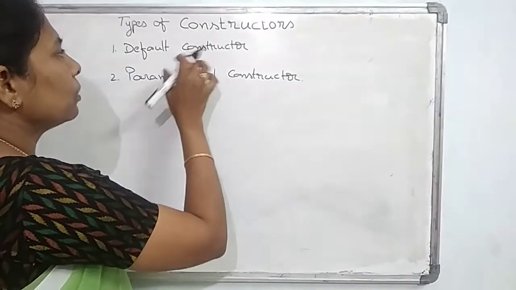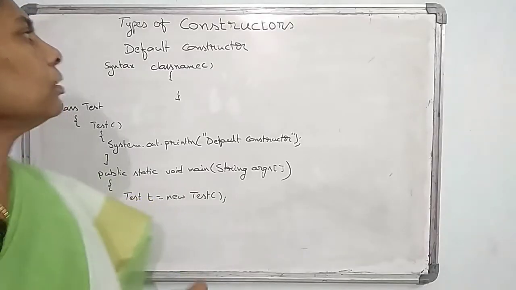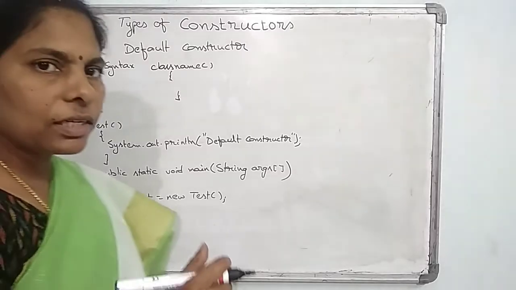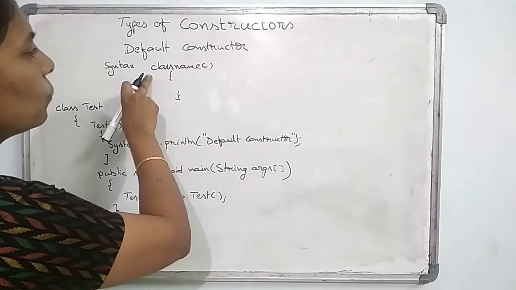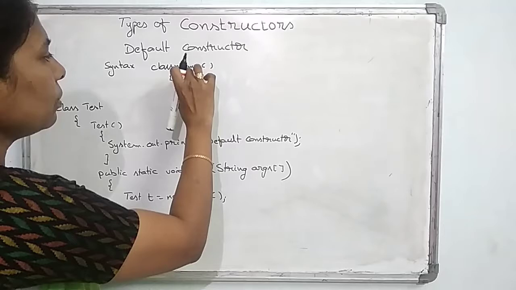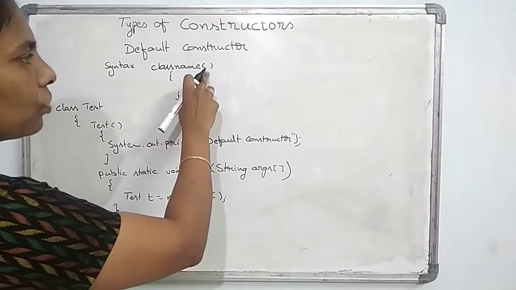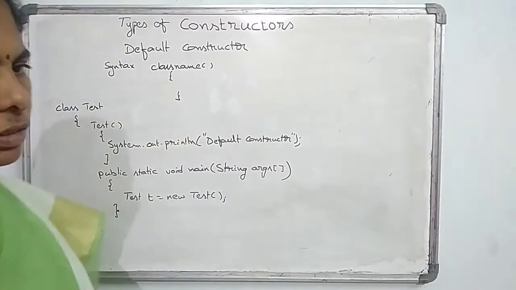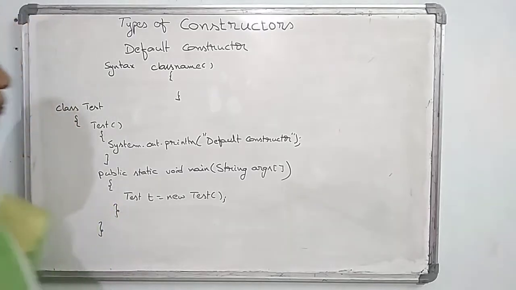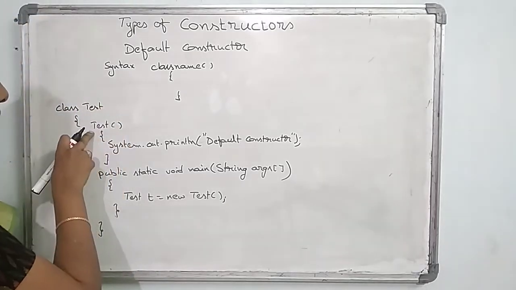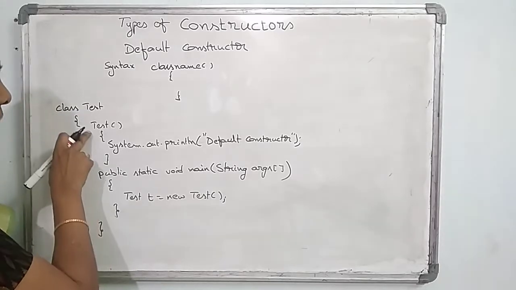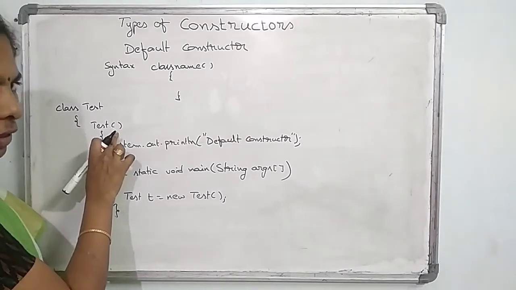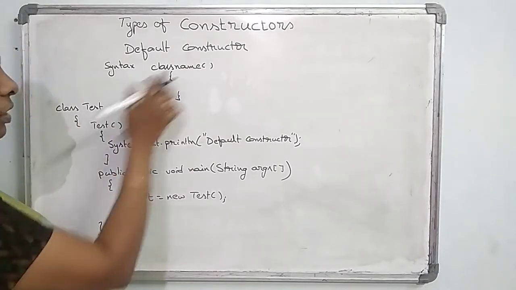Now we will discuss an example of a default constructor. Default constructor means we are not passing any argument through the constructor. The syntax of the default constructor is the class name and parentheses, and you can have some body. In the parentheses you cannot have any parameters. The example of the default constructor is class Test. The name of the class and the name of the method are both the same, so it becomes a constructor. I am not passing any arguments, so this becomes a default constructor.